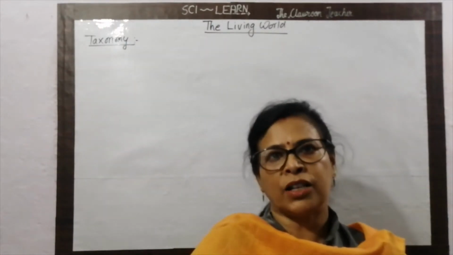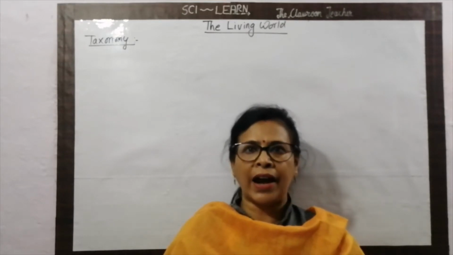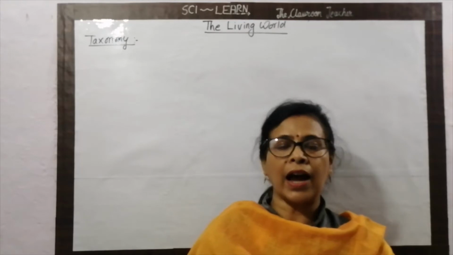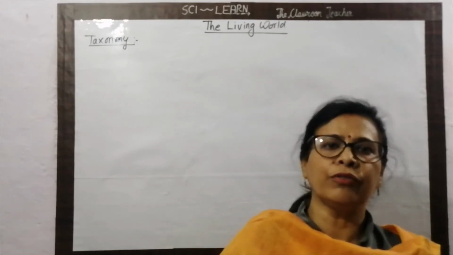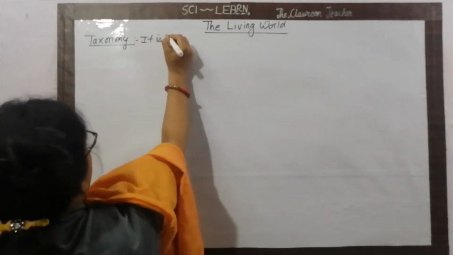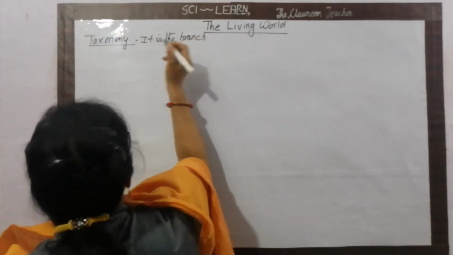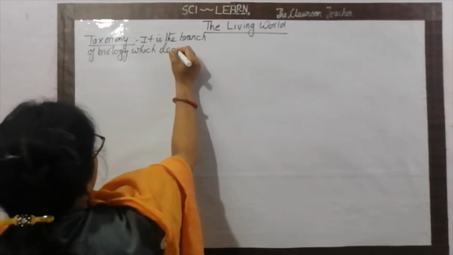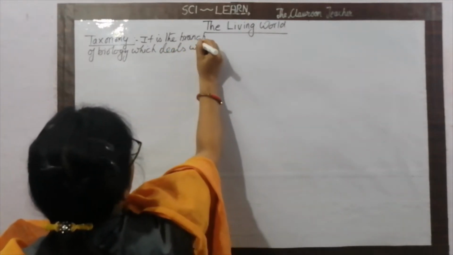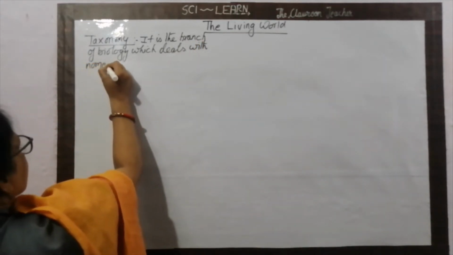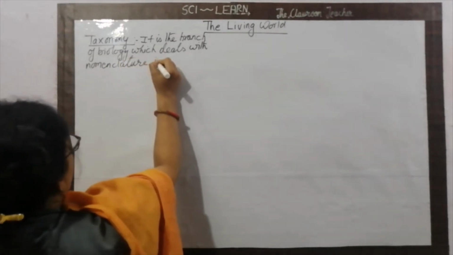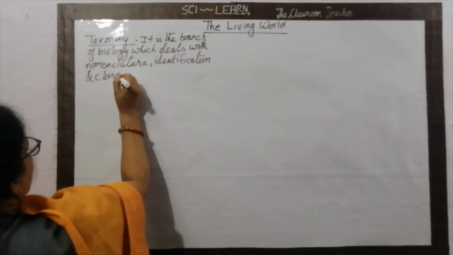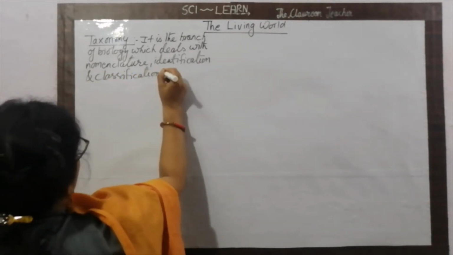Taxonomy is the branch of biology which deals with identification, nomenclature and classification of organisms.